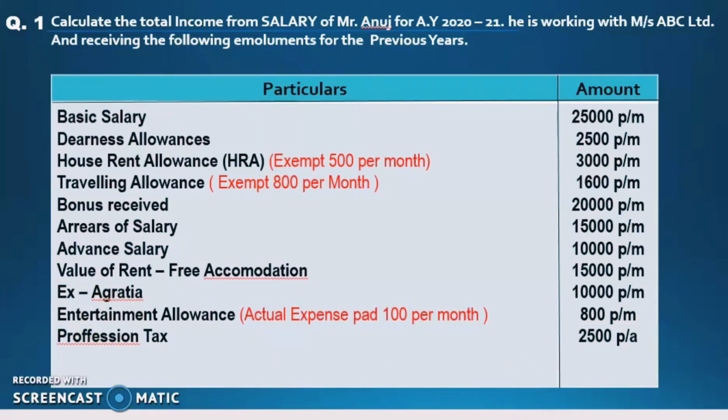In every question you will have a lot of points to remember, and that helps to solve the problem.